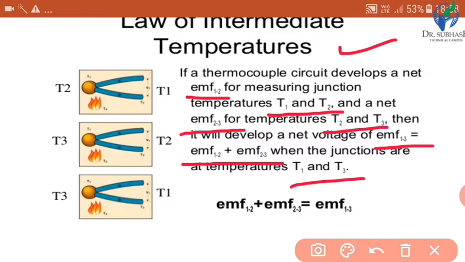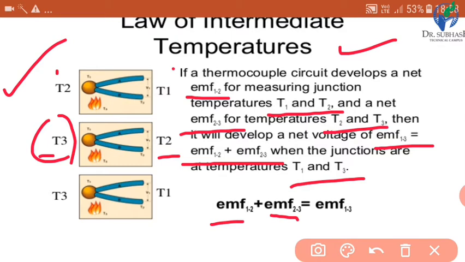So this law states the intermediate temperature. Now here we can see the figure. Here we can see temperatures T1 and T2. The EMF produced due to temperatures T1 and T2 is E12. And here we can see temperatures T2 and T3. The EMF produced due to T3 and T2 is E23. And here we can see T3 and T1. In between these two temperatures there is an intermediate temperature T2.